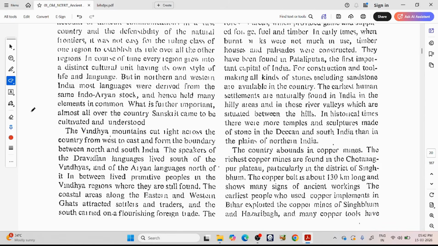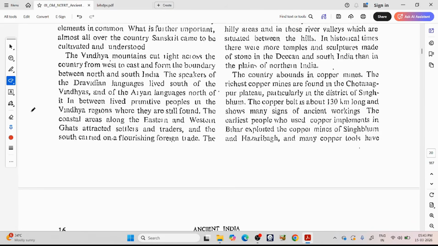Sanskrit as a language started developing throughout India. Now it became an elite language of the rich people. Like now we see English as somewhat of an elite language. We assume that an ordinary person cannot speak English. If you are speaking English, it means you are somewhat educated. So Sanskrit developed in a similar way in ancient times.